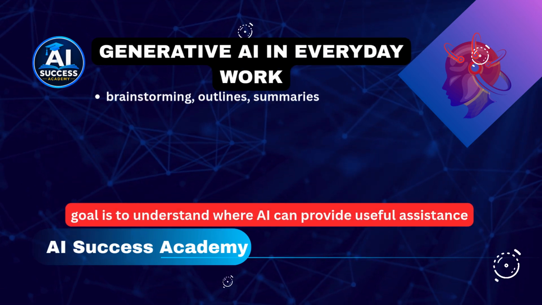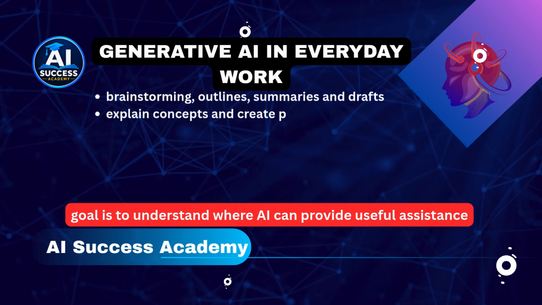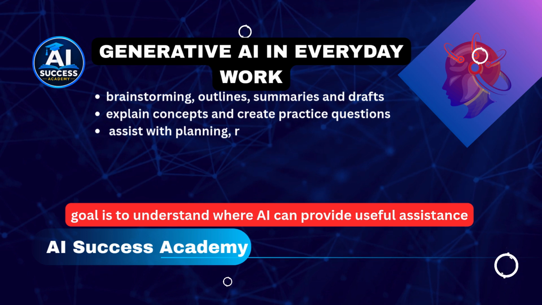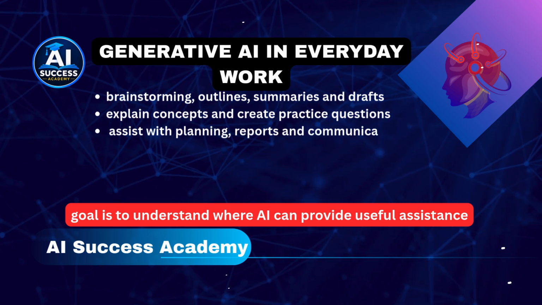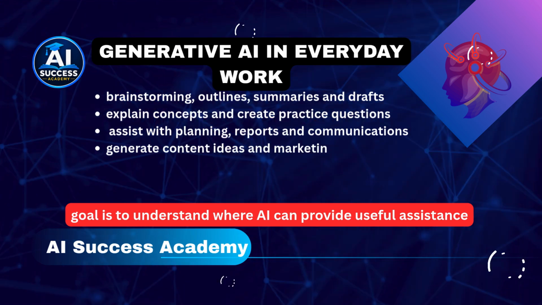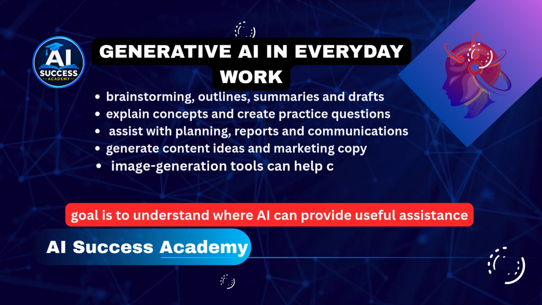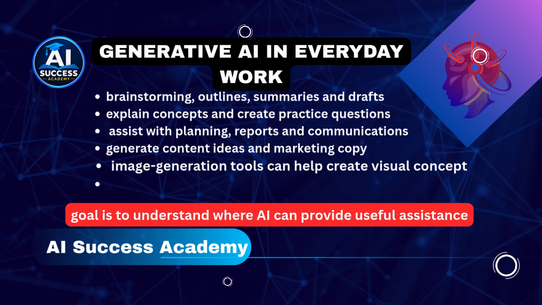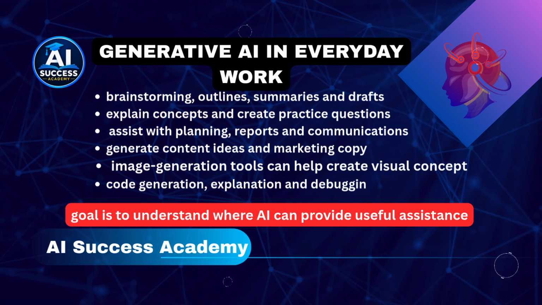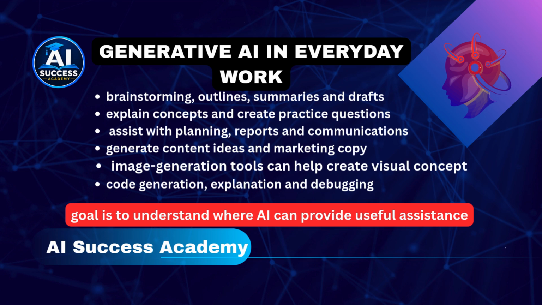Generative AI in everyday work. Generative AI can support many types of work. In writing, it can help with brainstorming, outlines, summaries, and drafts. In education, it can explain concepts and create practice questions. In business, it can assist with planning, reports, and communications. In marketing, it can help generate content ideas and marketing copy. In design, image generation tools can help create visual concepts. And in programming, AI can assist with code generation, explaining, and debugging.